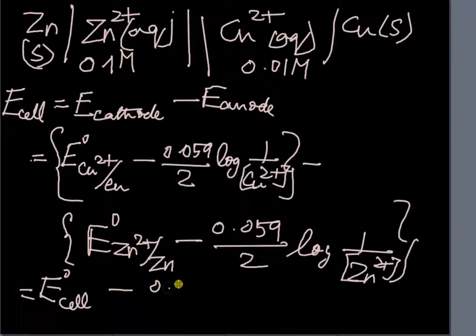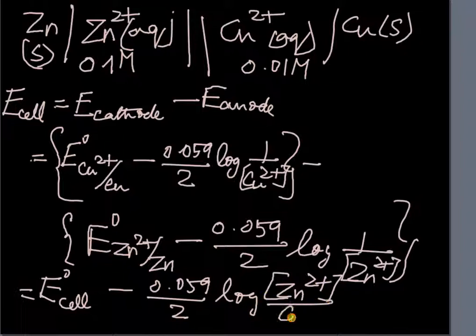That will be 0.059 by 2 logarithm of Zn2+ concentration by Cu2+ concentration, anode ion concentration by cathode ion concentration. So E cell equals E naught cell minus 0.059 by 2 logarithm of zinc ion concentration by copper ion concentration.